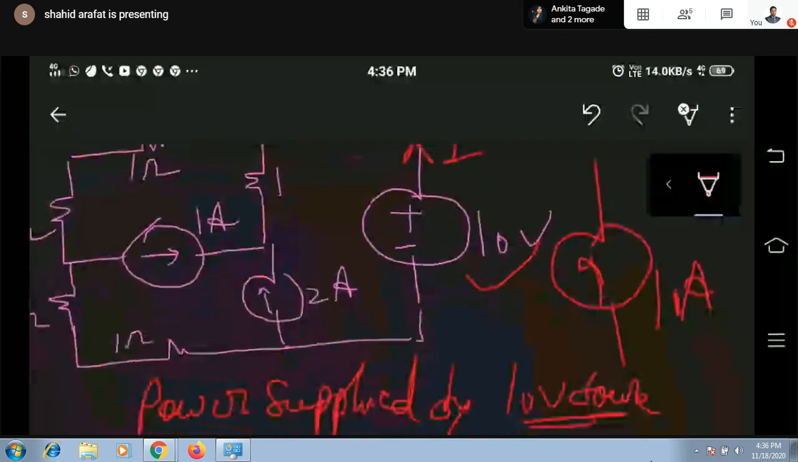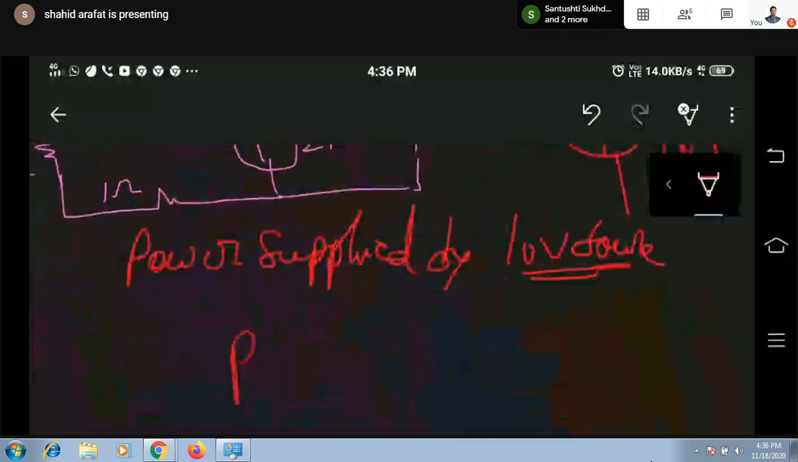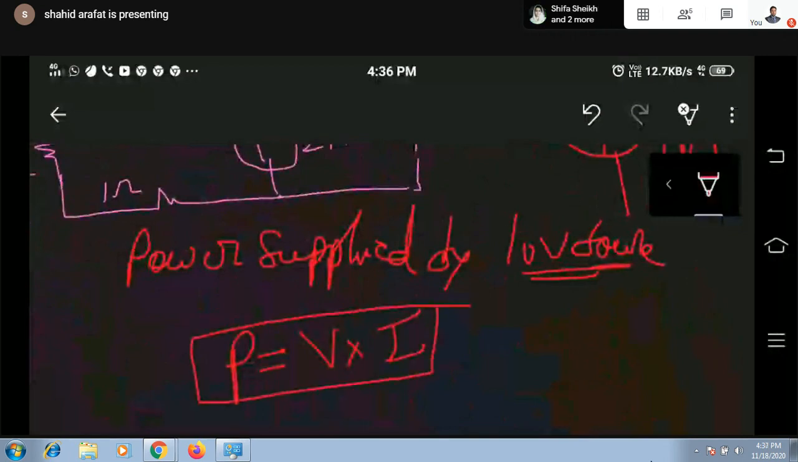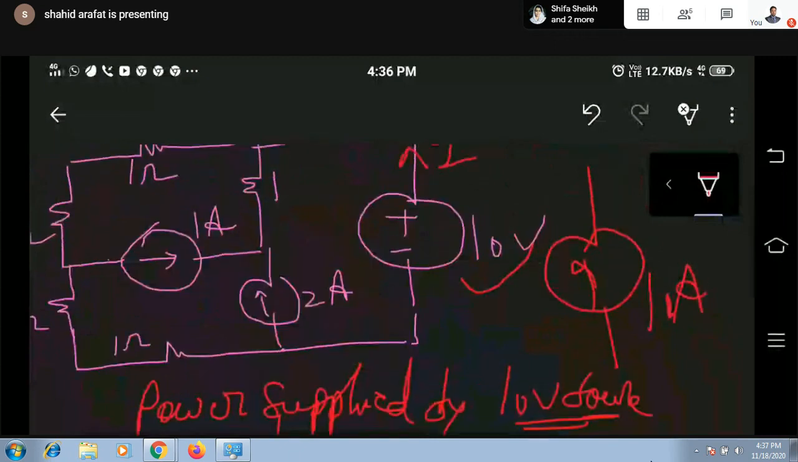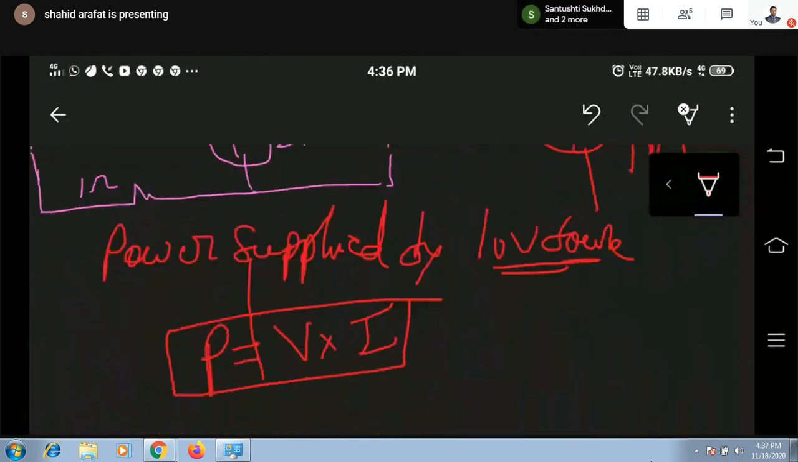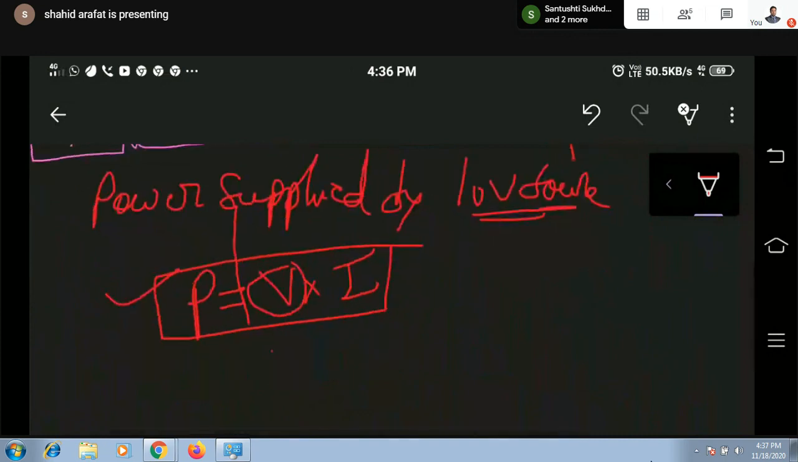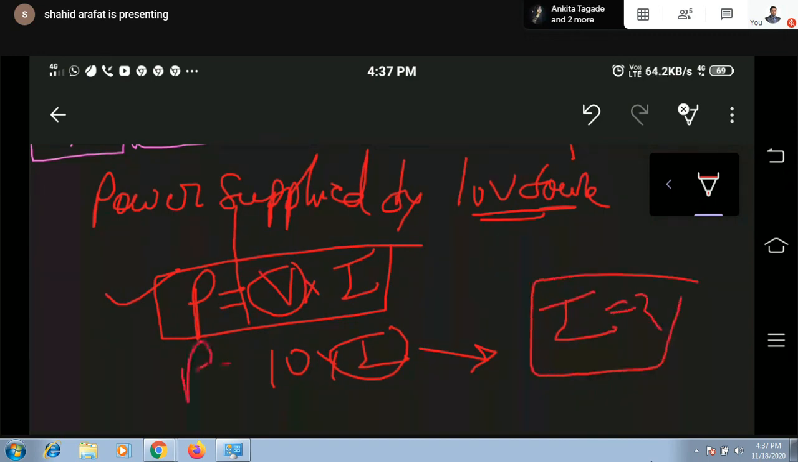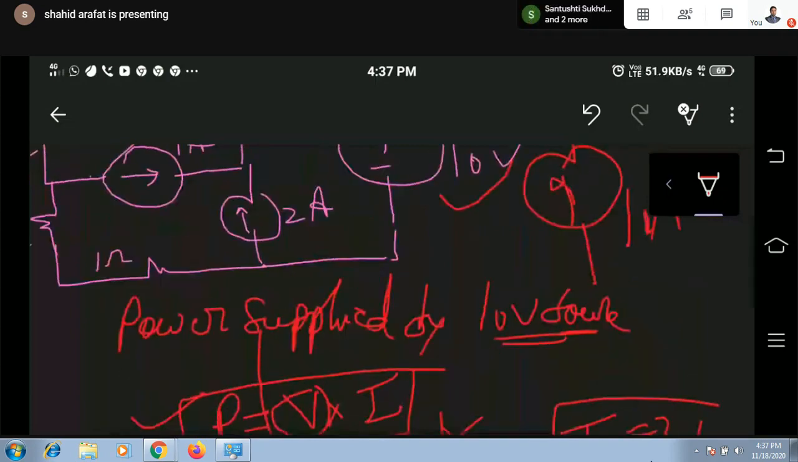Now the formula of power is V into I. Our target is to calculate simply the value of current. We already have the value of voltage, which is 10 volt, so our target is to simply find out the value of current I. Once we get the value of current I, we can easily find out the power supplied by the source. We have the value of voltage, but we don't have the value of current I. So our target is to find out power absorbed or power supplied by this source. Okay, so our target is now clear.